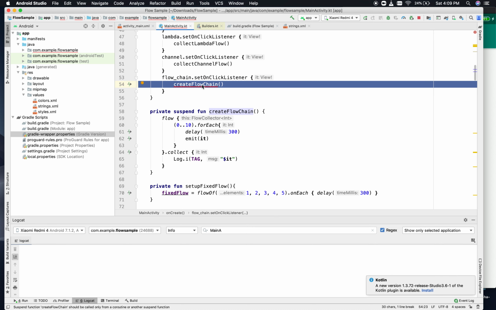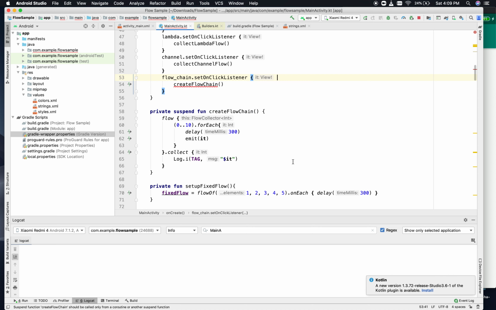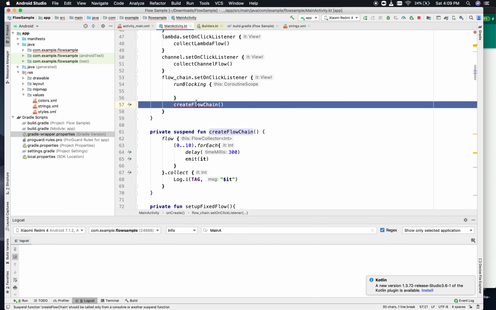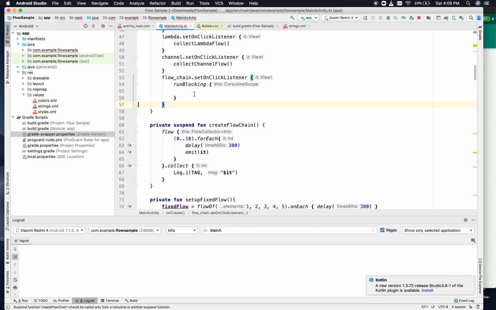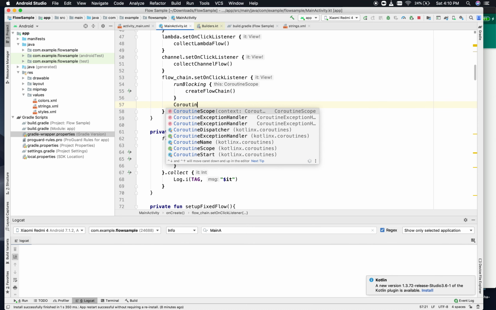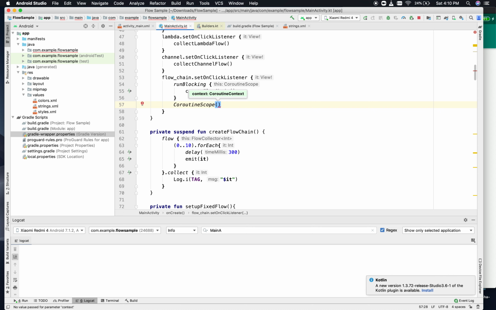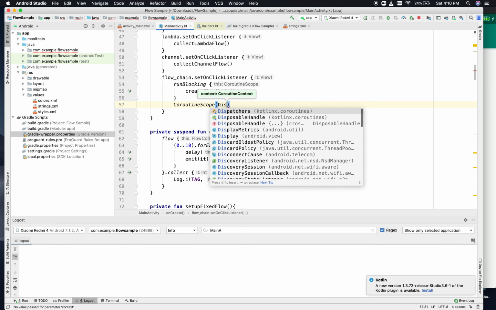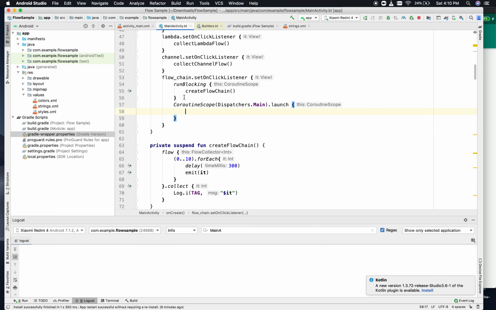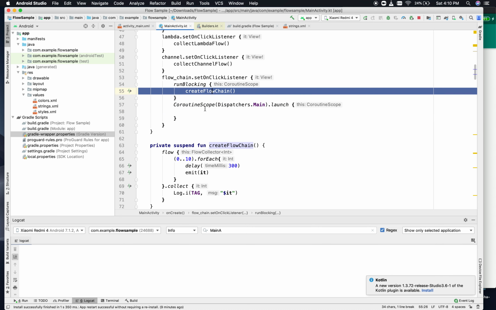There are two ways you can do it. One is you can make it a runBlocking block. This will give you a coroutine scope, and you put it here, and everything is fine. Another way is you can create a coroutine scope and pass a dispatcher. Let's say I am passing Dispatchers.Main, and I am using launch here, and you are passing this create flow chain.